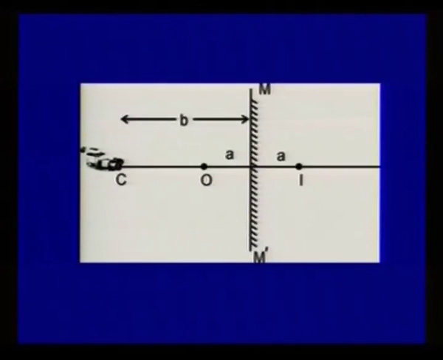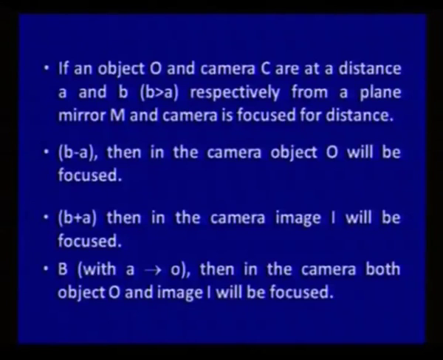The important fact about it is, if the distance of the camera is focused for B minus A, then in the camera only object O will be focused.